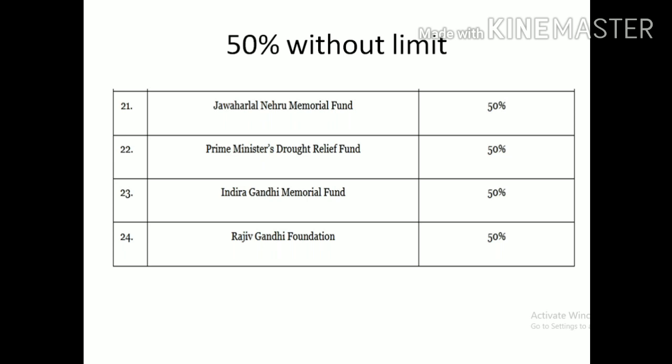Only four. Okay, when you have a clear idea about with limit 100%, without limit 50%, then apart from this, the other donations come under 100%. Okay.